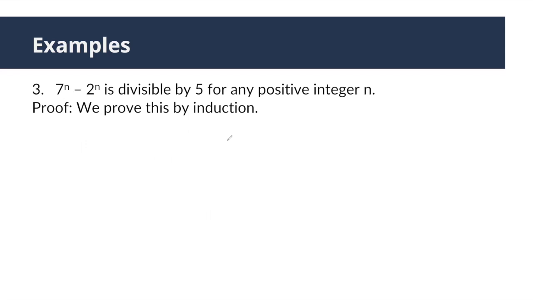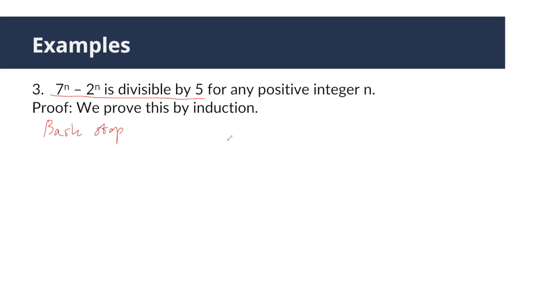Last example. We want to prove 7^n minus 2^n is divisible by 5 for any positive integer n. Here, P(n) is this part. In the basis step, we'll prove P is true for the base cases. What is the first element that has this property?